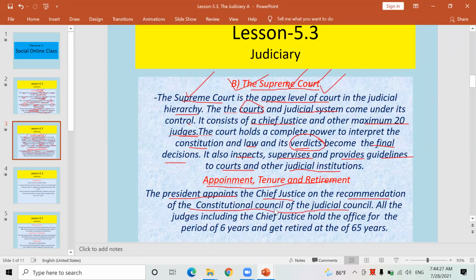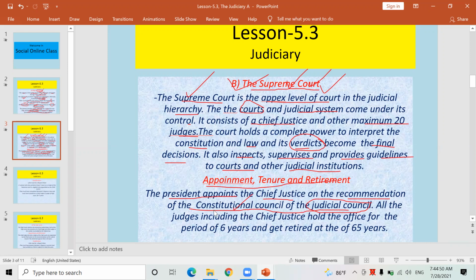Oh, yes, something is wrong here. Okay, this Constitutional Council won't be here. Judicial Council. Look here. There is the Judicial Council. Okay, the President appoints the Chief Justice on the recommendation of the Constitutional Council. It should be there. Here something is wrong.